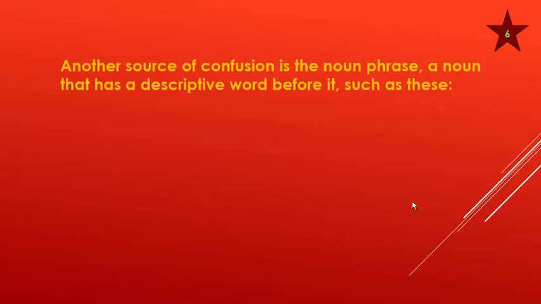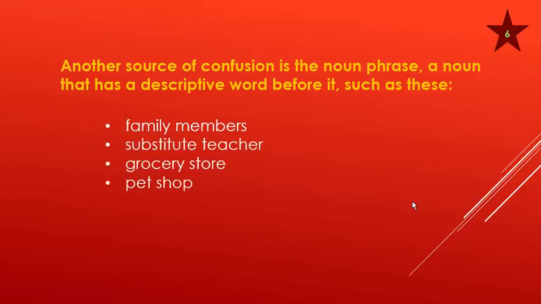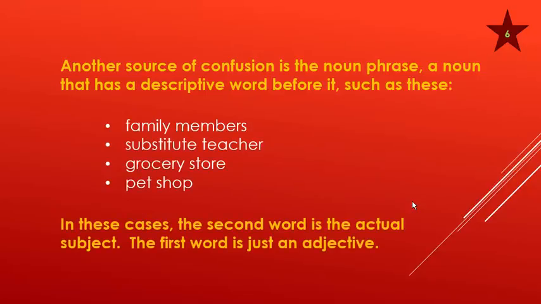Another source of confusion is the noun phrase, a noun that has a descriptive word before it, such as these: family members, substitute teacher, grocery store, pet shop. In these cases, the second word is the actual subject. The first word's just an adjective.